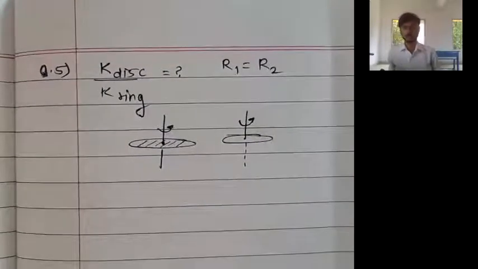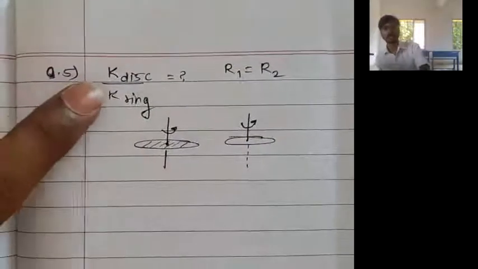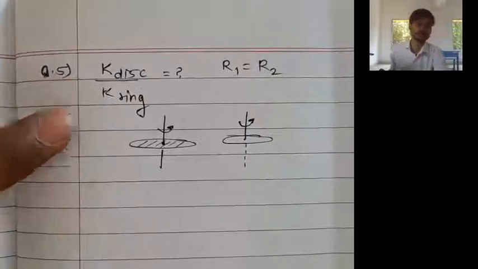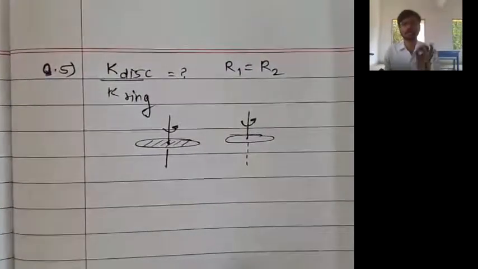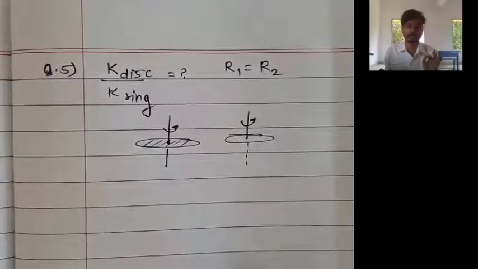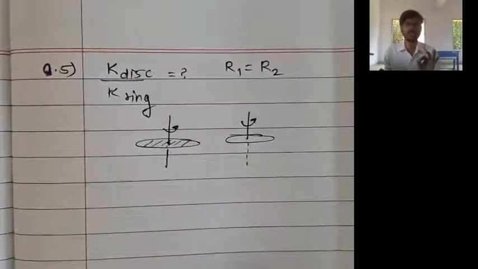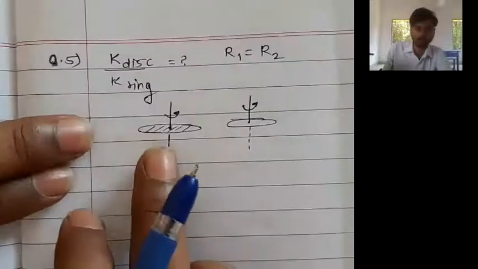Now to find out the radius of gyration, we need to find the moment of inertia. After finding the moment of inertia, always equate it with mk square, and find the radius of gyration k. So let us do that for the disc.